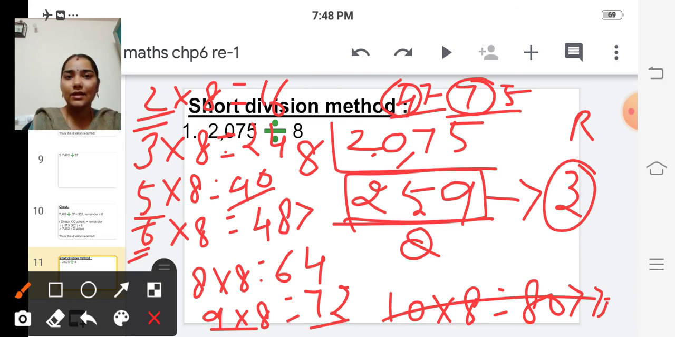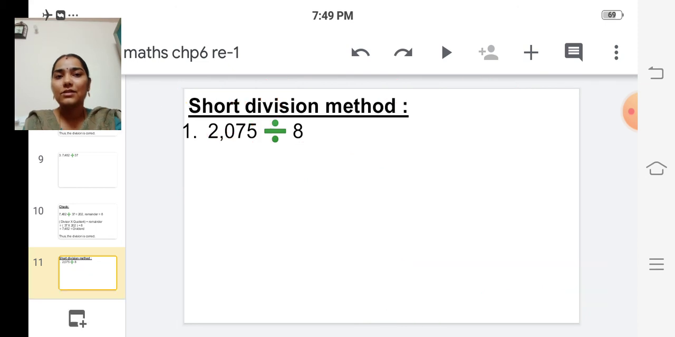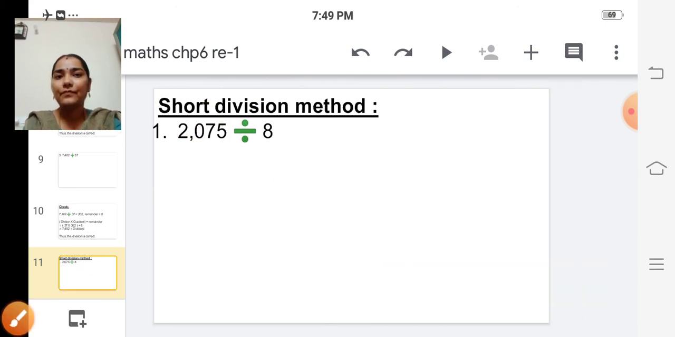Is it clear, children? So you should see how many times the product will go. The product should be less than or equal to the dividend. It should not be more than the dividend. Okay. So the quotient is 259 and the remainder is 3. Shall we do one more problem?